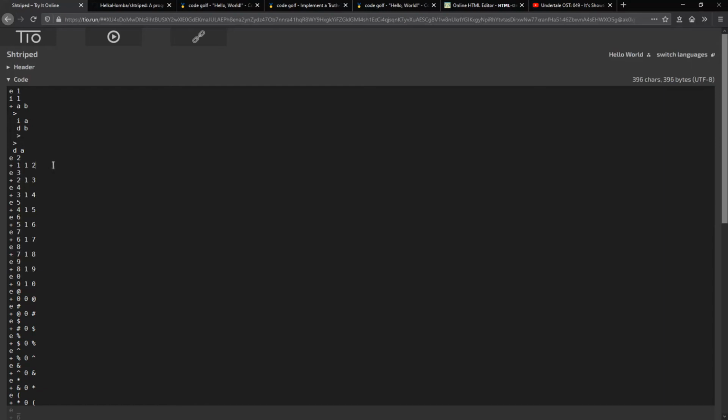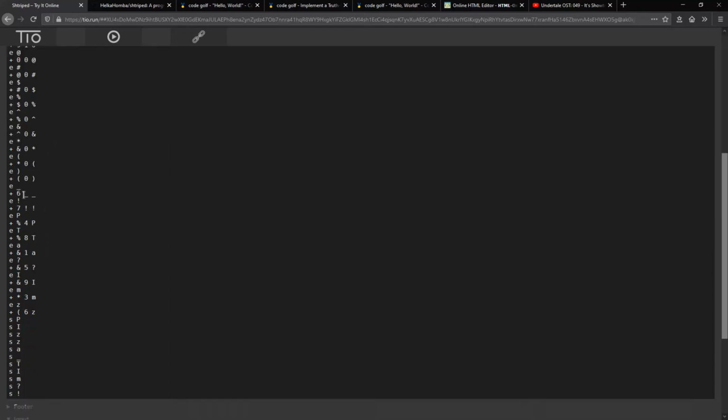We are creating all the numbers on the natural number line from 1 to 10, pretty much, with this addition function, so I don't have to type out too many lines. The value of 6 in the code is a space, so that's what that becomes. The value of 7 is an exclamation mark. The value of, what is it?